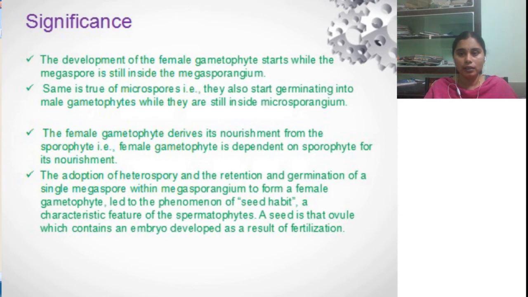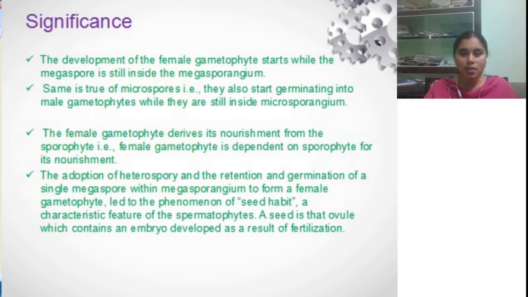But here in heterosporous plants, the spores develop into the female gametophyte while still attached to the mother plant, that is the megasporangium. The same happens in the microspores too. The microspores start germinating into the male gametophyte while remaining inside the microsporangium.